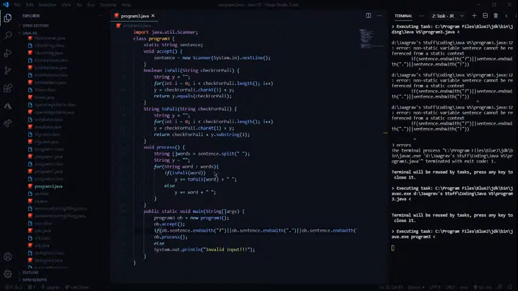To access a non-static variable, you need to use objects, so I'm using ob.sentence in order to get the sentence. After I did that, I compiled it, and it compiled successfully right over here.